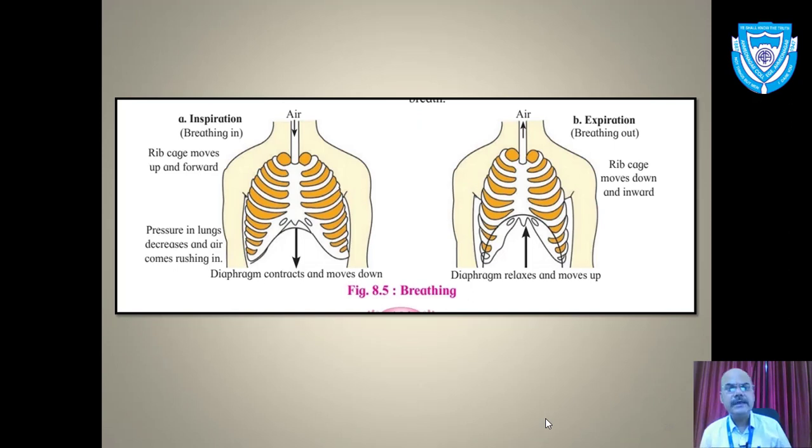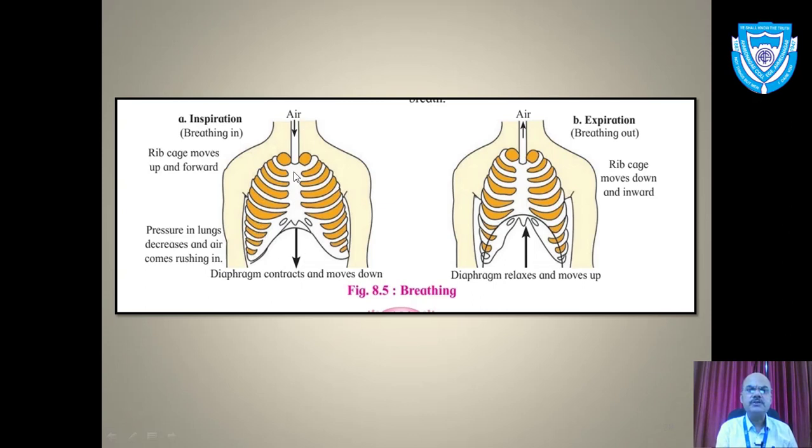Next, this is the diagram showing how inspiration and expiration are completed. Here are the muscles which are contracted, so the ribs move outward. The diaphragm is a little bit contracted, so it becomes not that flat, but comes down, and that way the volume of the thoracic cavity increases. That will take the air inside.